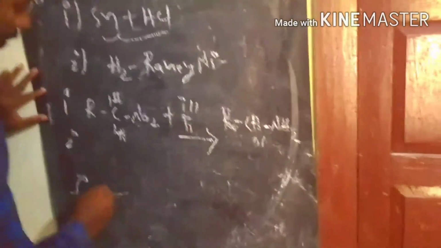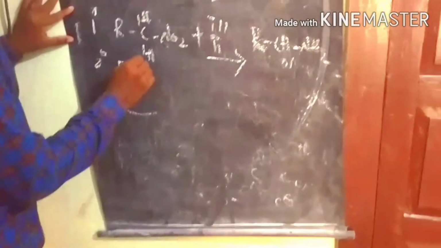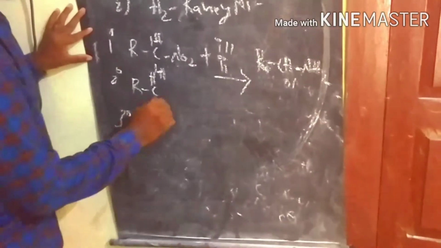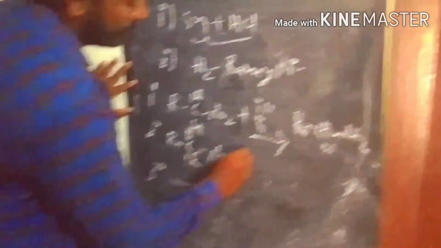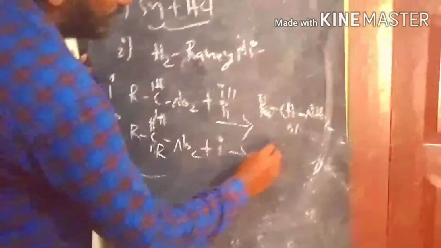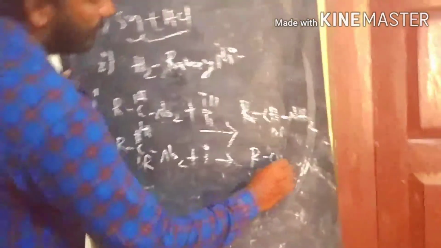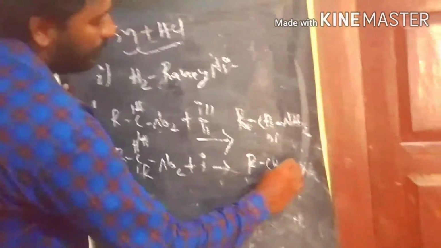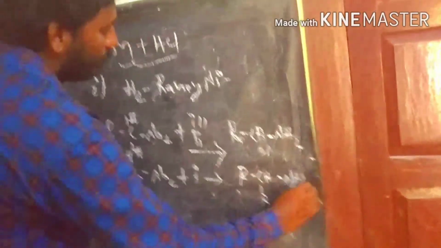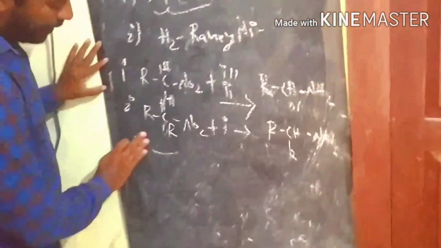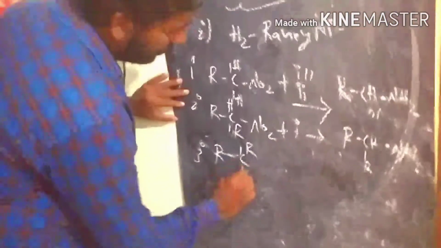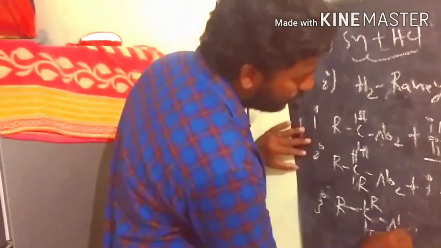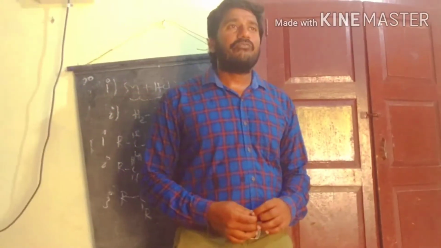Here also, in the same way, the secondary nitroalkanes react to produce primary amines. In all cases we are getting only primary amines as the products.